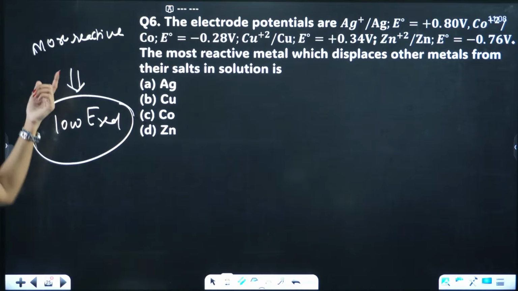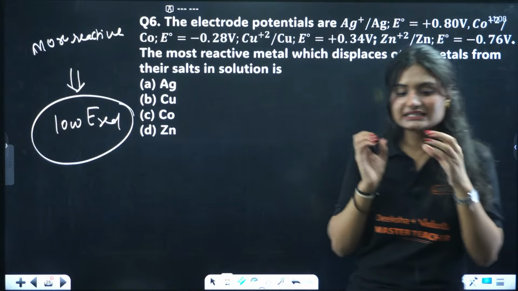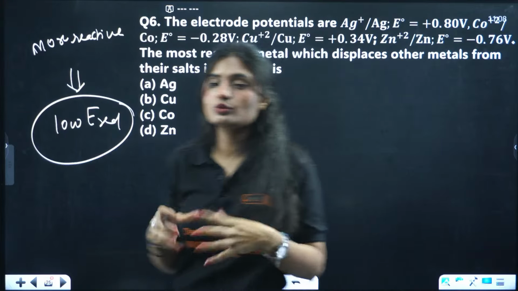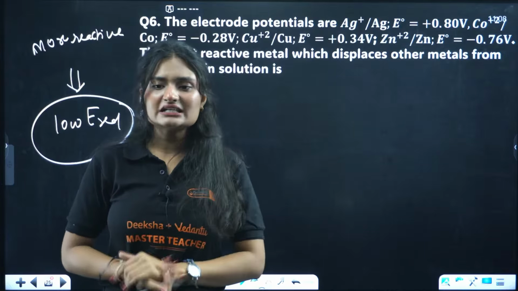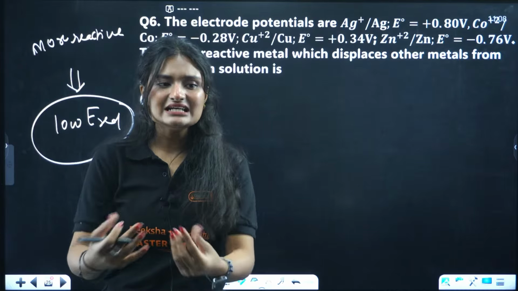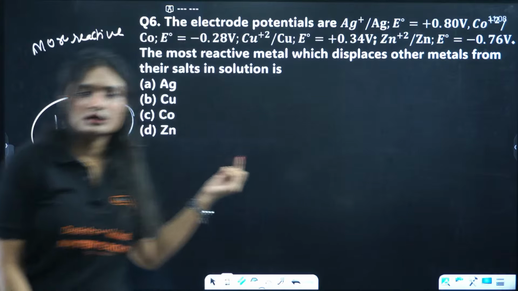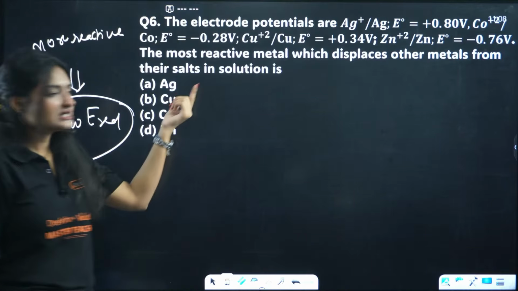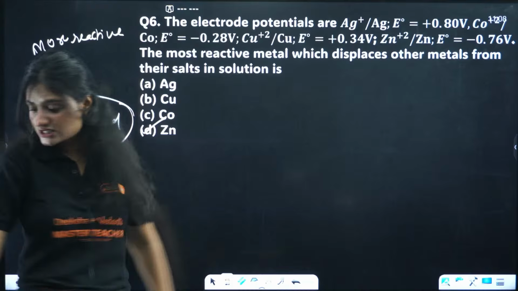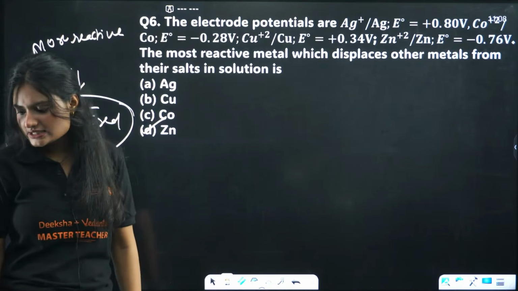In terms of reactivity, we talk about electron donation, losing electrons. The more easily an atom loses electrons, the more reactive it is. That means oxidation, so the oxidation potential should be high, meaning low reduction potential. In this case, the answer is D, zinc, because zinc has the lowest reduction potential. Yes, the correct answer is D.